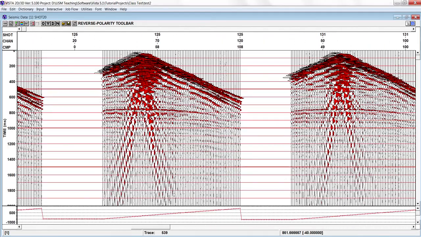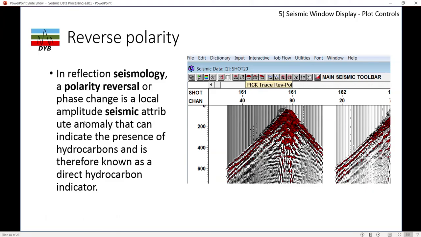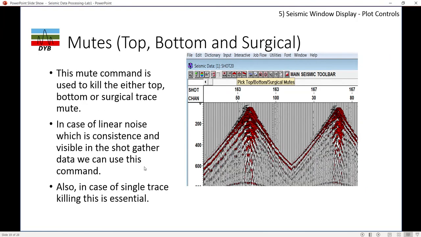Okay, so the sixth thing is a very important thing, which is mute. So this mute command is used to kill either top, bottom, or surgical trace mute. In case of linear noise, which is consistent and visible in the shot gather data, we can use this operator. And also in case of single trace killing, this is very essential.